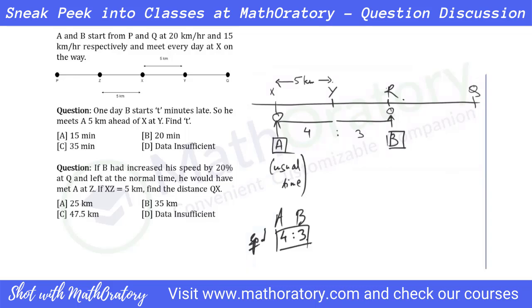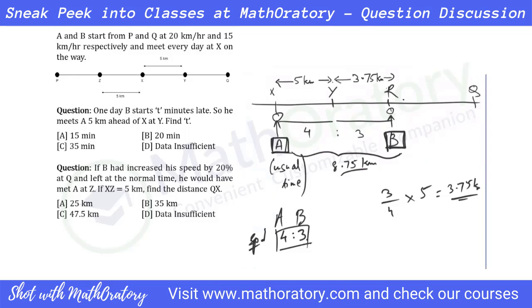But we already know this 4 corresponds to 5 kilometers, right? So this 3 should correspond to how much? 3.75 kilometers. You can use some scaling ideas, or you can also calculate this simply as 3/4 of 5. So that is 3.75 kilometers. So this is the shortfall that B had, isn't it? Recall that earlier scenario. A had reached this point, and at that particular time, B was here. So B was falling short by how much distance? 8.75 kilometers. Now, if B was on time, then B would have reached this point as well, isn't it?